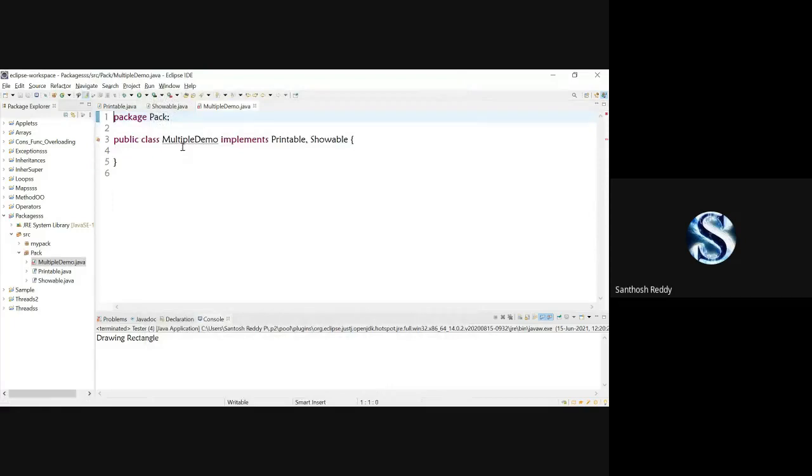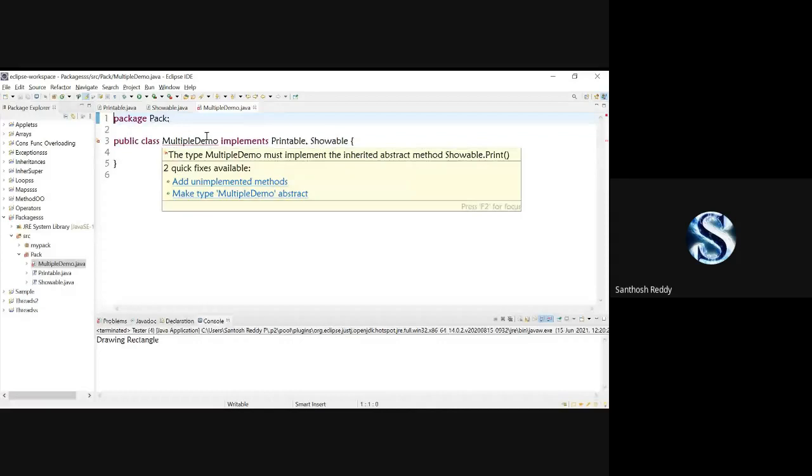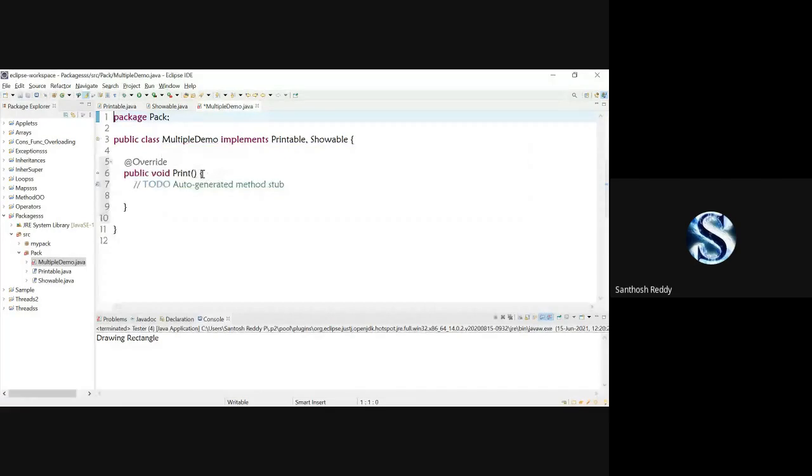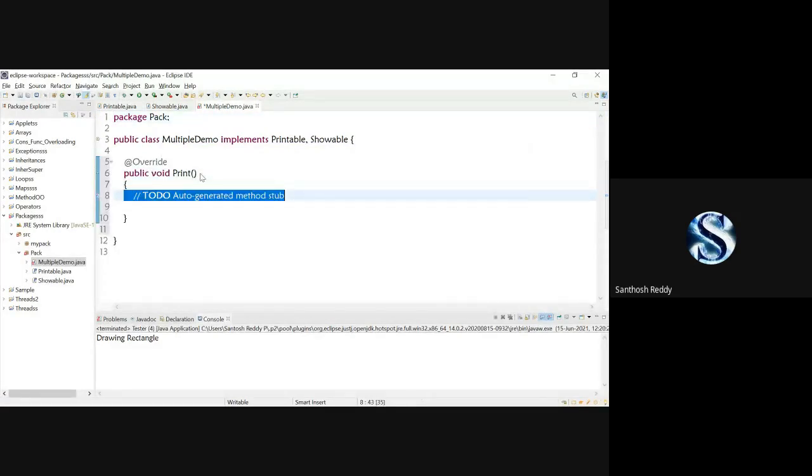So now I have multiple demo and for multiple demo, I'm implementing both the interfaces, printable and showable. In both the interfaces, I have one method which is the same method, print. So here I'll add the implemented method. At that time we will get only one method. Why?